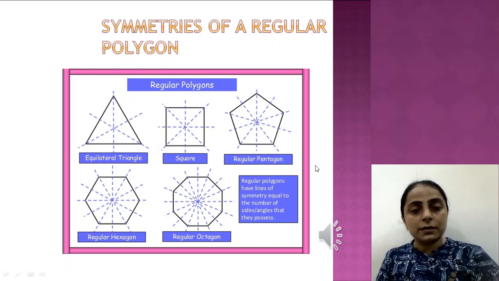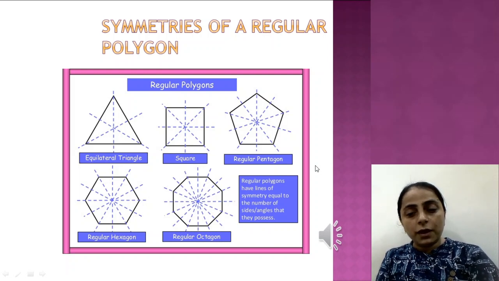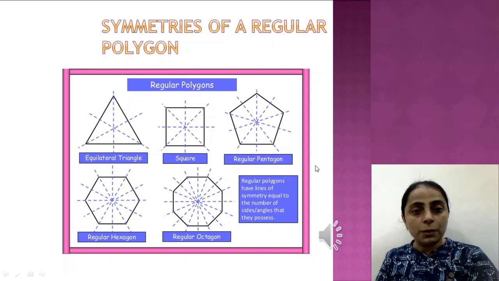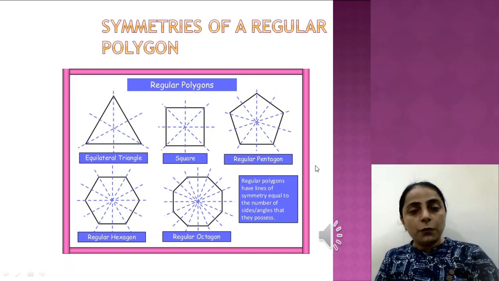Let us first consider the simplest example of an equilateral triangle. If we take an equilateral triangle out from the plane of paper, and if we now want to put it back into that same groove, in what all possible ways can we do that? First of all, we can put back the equilateral triangle as it is, the way we took it out. That is the most fundamental way in which you can put it back.